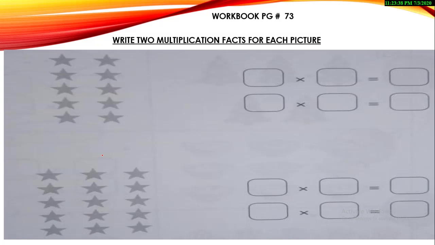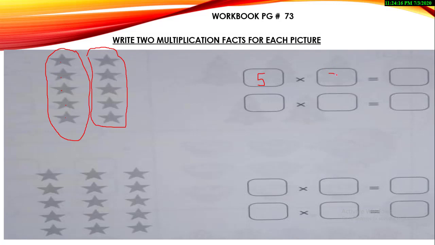But what is our first task? Our first task is to divide it into groups. I explained previously that it's totally up to you how you want to make the charts. I would like to make it in this style because it is simple to make them into groups like this. So I make 2 groups, and how many stars are there in each group? Let's count it. 1, 2, 3, 4, 5. Yes, we got 5 stars. And how many groups did I get?